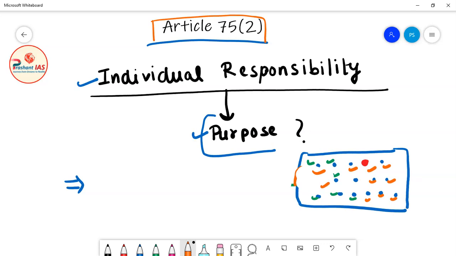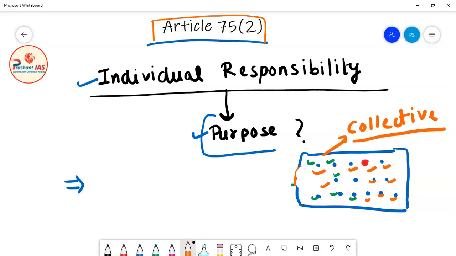And if a decision is taken by all the ministers, then we can say that this is a collective decision of the Council of Ministers. So collective decision means that all the ministers agree with that decision.